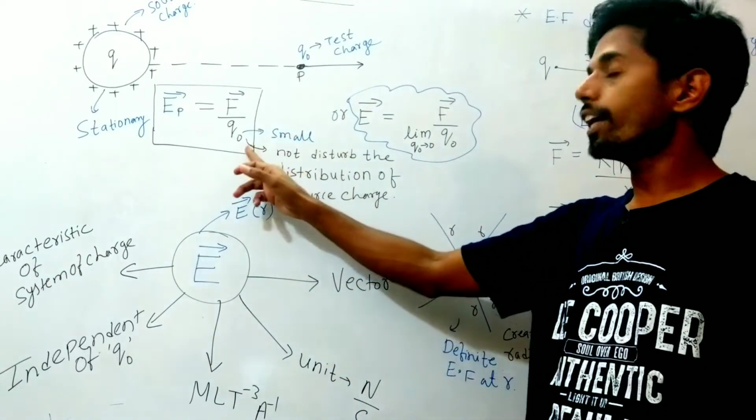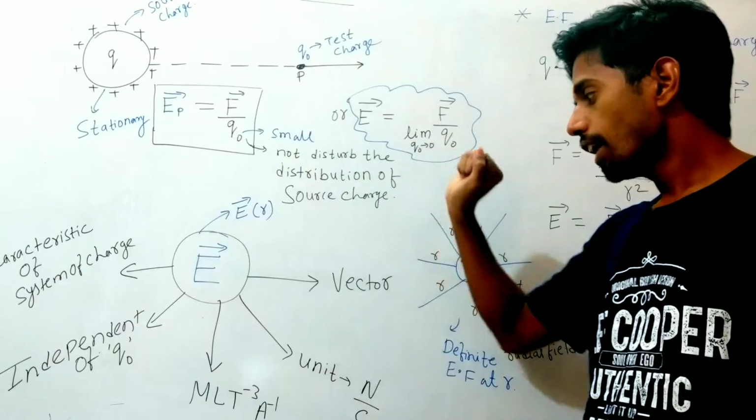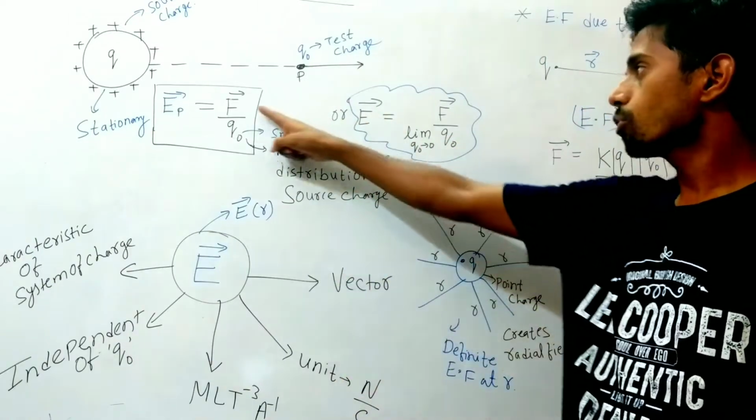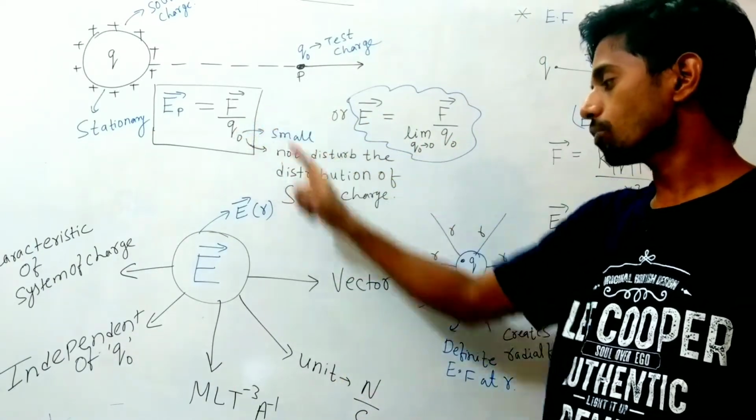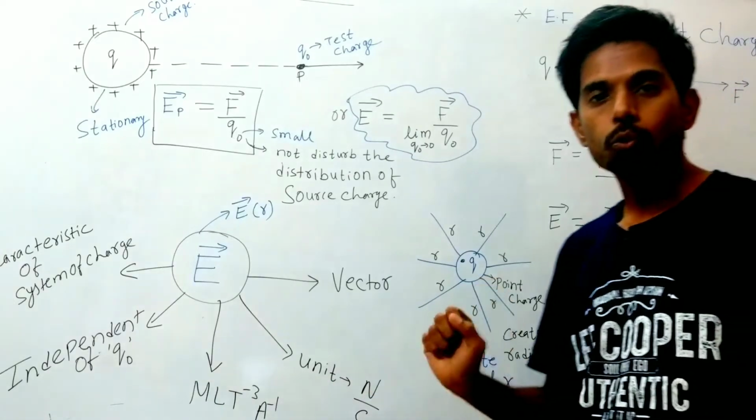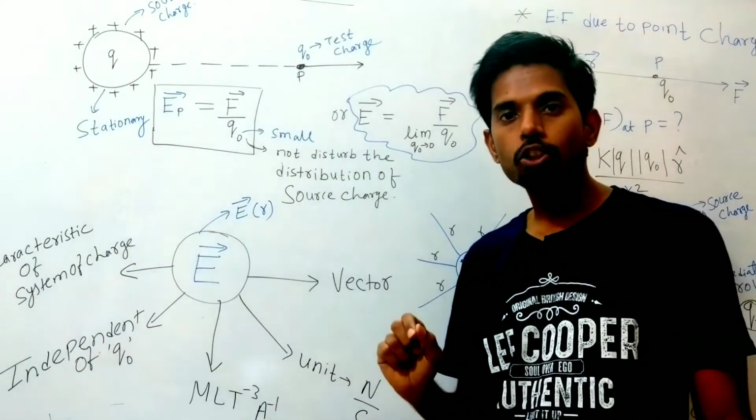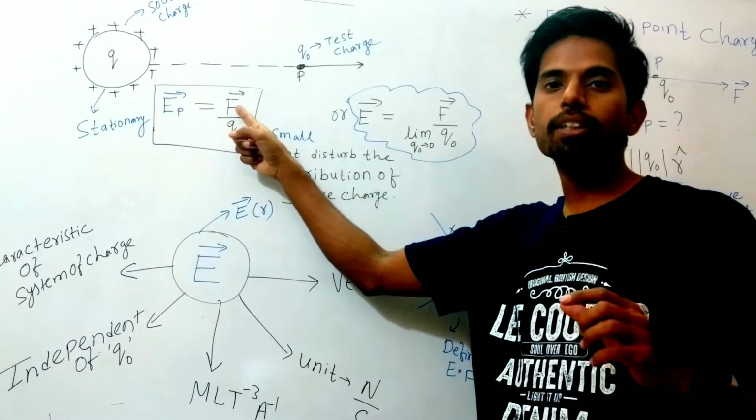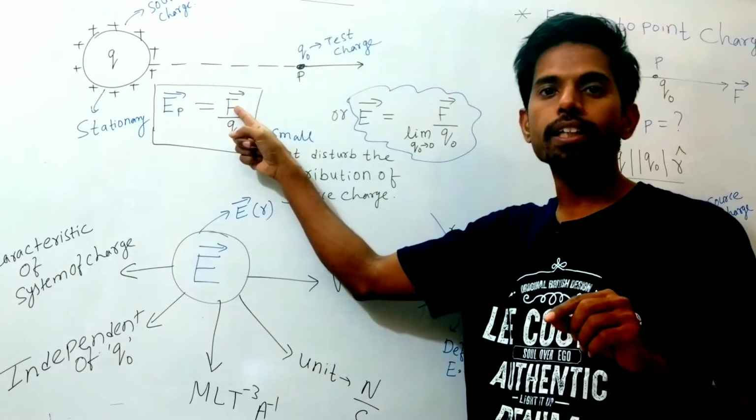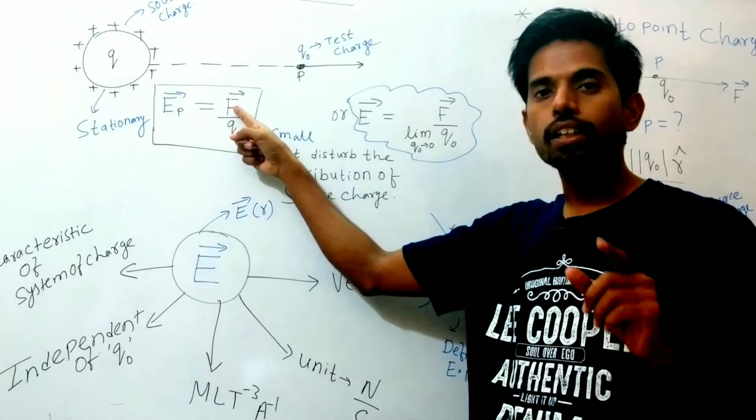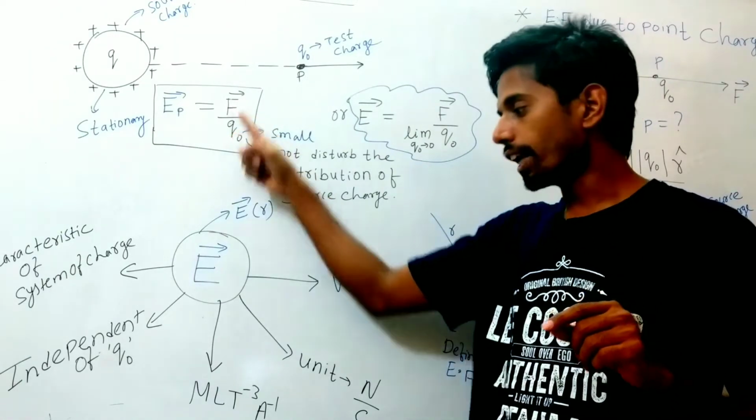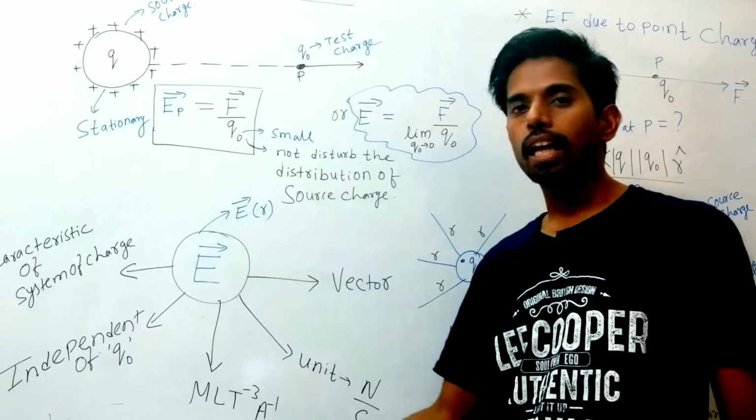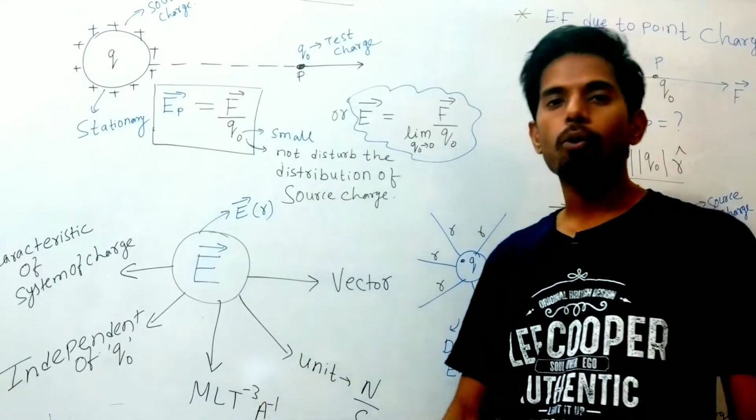It is independent of the Q naught charge. Its unit: the unit of force is Newton and charge is Coulomb, that's why electric field unit is Newton per Coulomb. If you want to find the dimension of electric field, you know the dimension of force is MLT to the power minus 2, and the dimension of charge is current into time, that is IT, and in place of I we can write A. If we solve, we will get the dimension MLT to the power minus 3 A to the power minus 1.